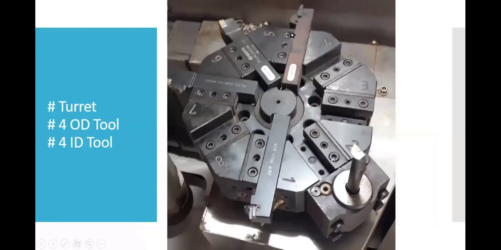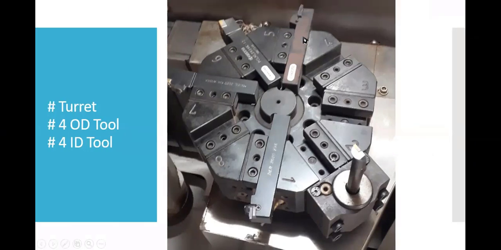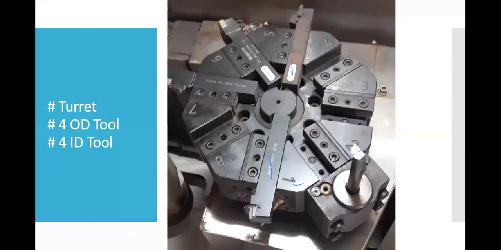Here you can see the turret. Here you can see the tool numbers. This is tool number 3, this is tool number 2, this is tool number 1. Likewise, you can refer to the multiple numbers. This is an OD tool. Likewise, this is also an OD tool. This post is also for an OD tool, and this is an OD tool. Now the rest are this one, this one, this one, and this one. All four of these slots are for ID tools and four slots are for OD tools.